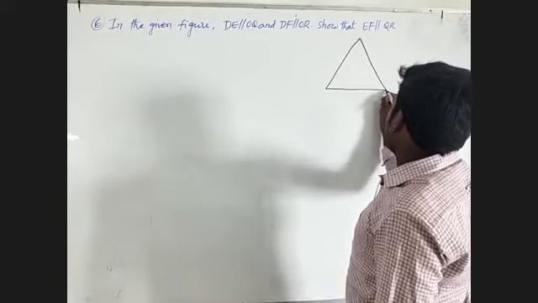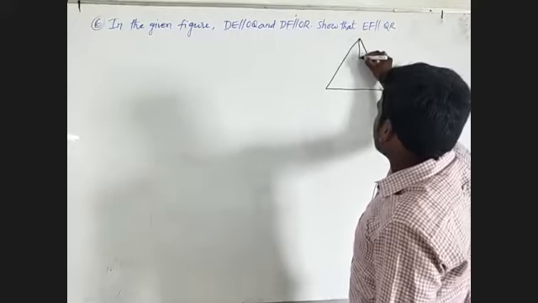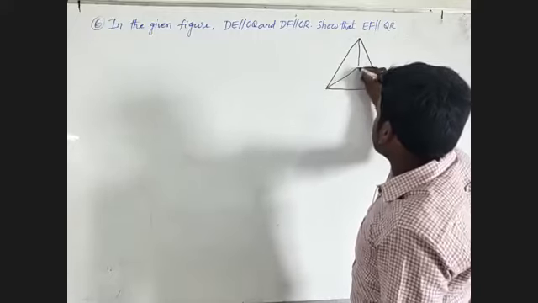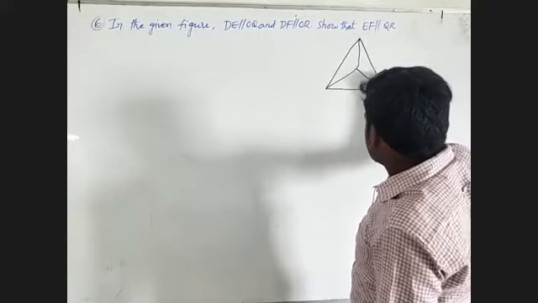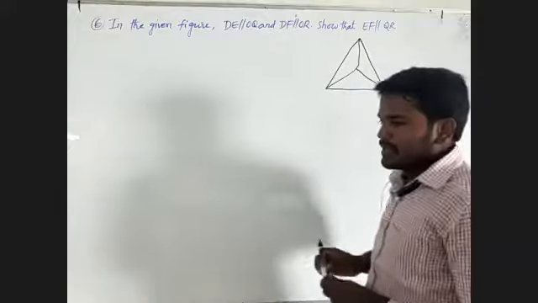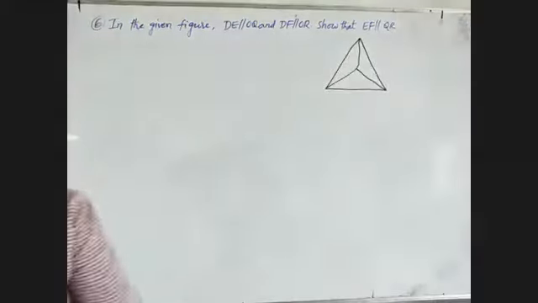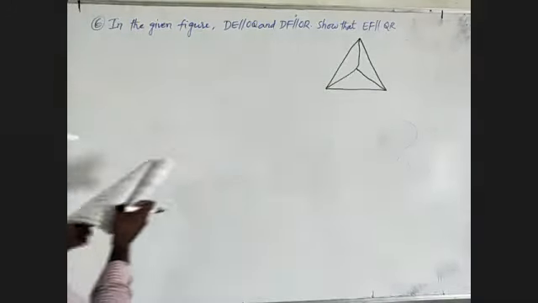This is the given triangle. After that, this is the given perpendicular of the triangle.